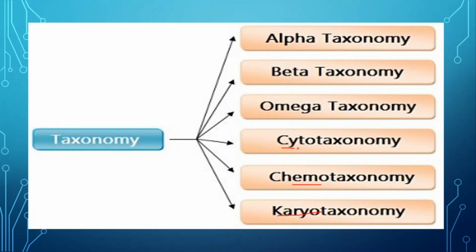Cytotaxonomy. Cytotaxonomy is the branch in which we consider the type of cell behavior. The study of cytology, that is cell biology, is utilized in the field of taxonomy for classifying or some other purpose. That's why it is known as cytotaxonomy. Now this alpha taxonomy, beta taxonomy, omega taxonomy we'll see now.